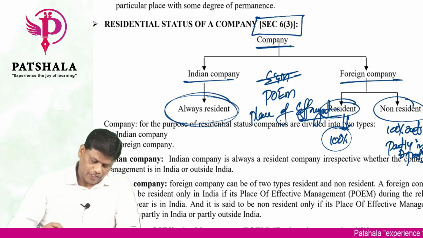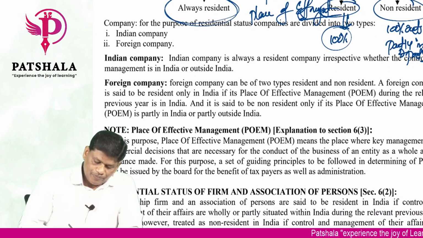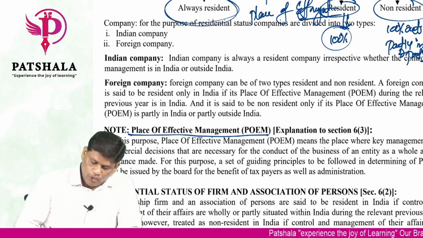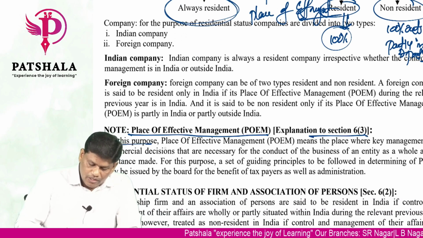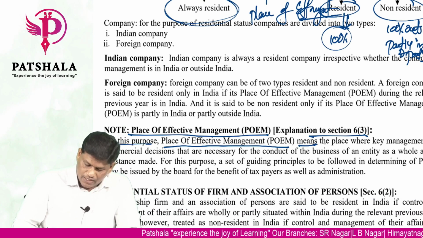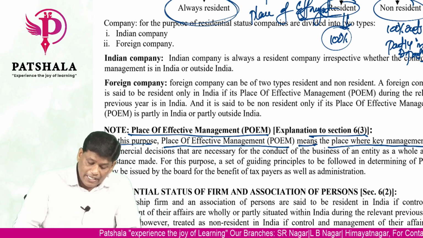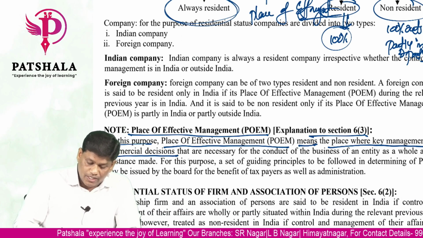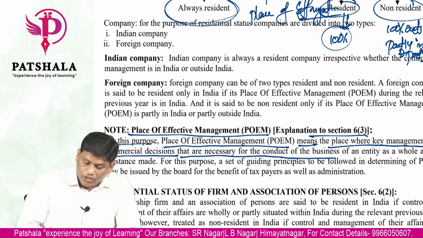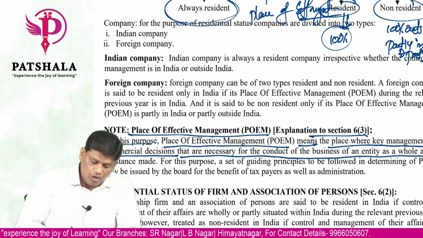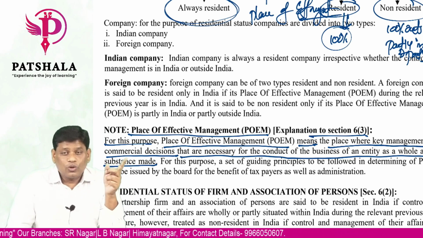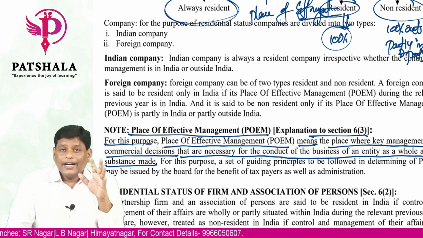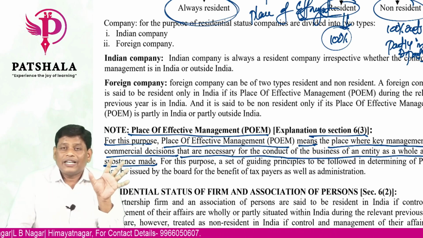What is place of effective management? You can see here, the place of effective management, POEM, explanation to section 6(3). For this purpose, the place of effective management means the place where the key management and commercial decisions that are necessary for the conduct of the business of an entity as a whole are in substance made. Again, like how I told you for control and management of HUF, I don't want the day-to-day decisions that you take.